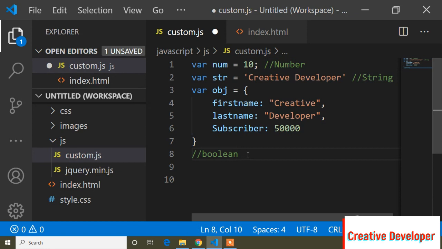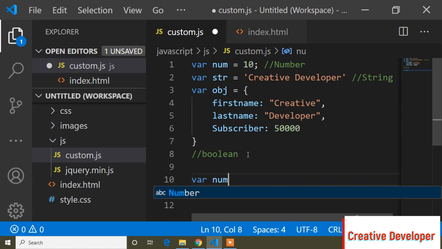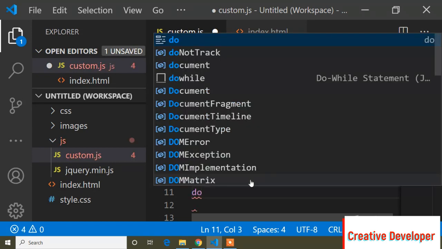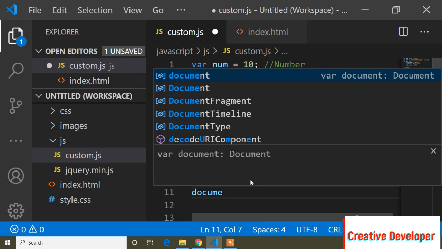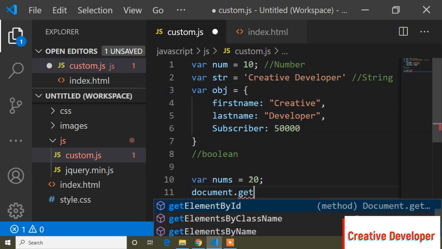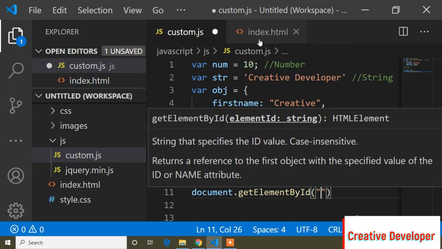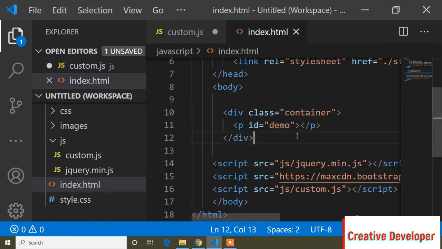First of all guys, I will show you the data type number. So here var, and now I will declare a variable nums, because in this num variable I have written the data type here. So here now I will write nums, and nums equals to 20. This data type example I had shown in the previous tutorial also, but in this tutorial I will show it again. So document dot, if I want to print this data type, document dot getElementById, and inside this id, I will go to my .html file, and here I have an id.